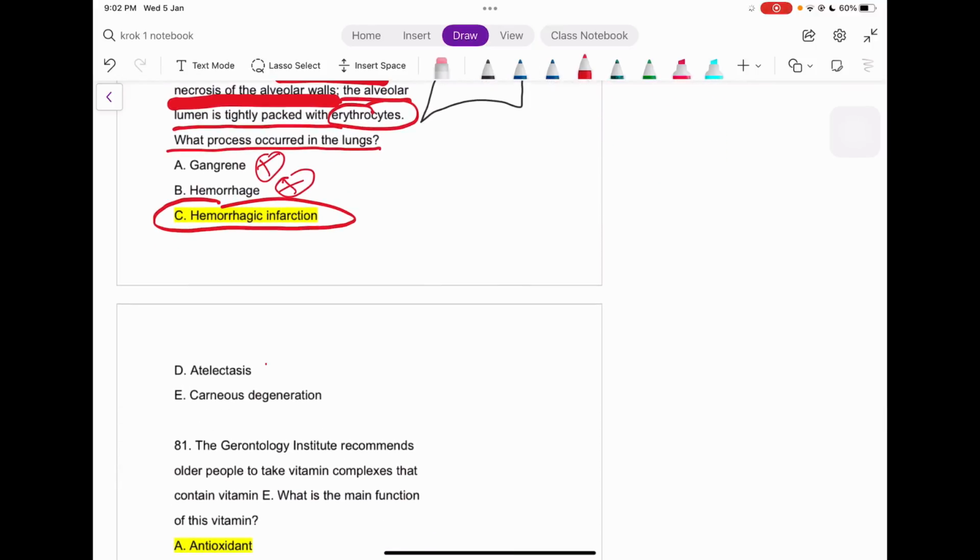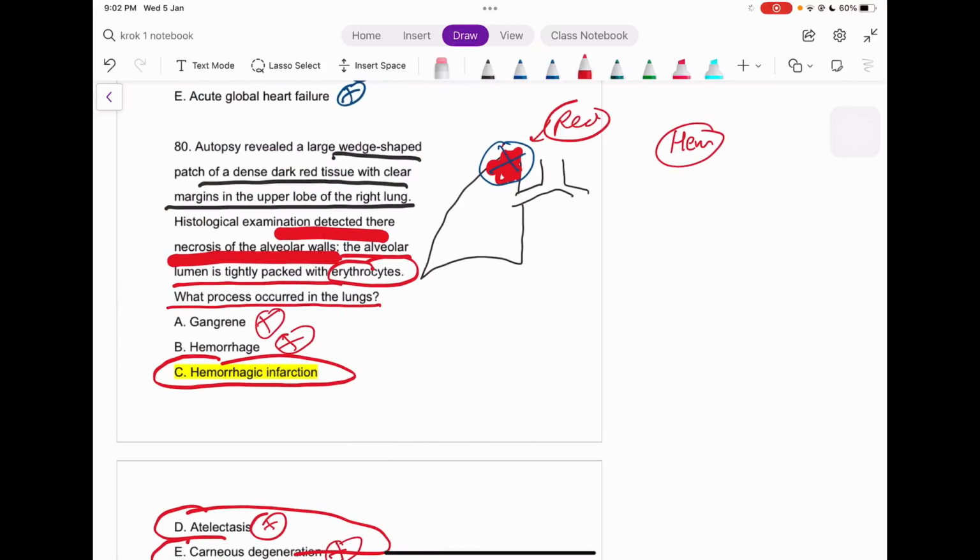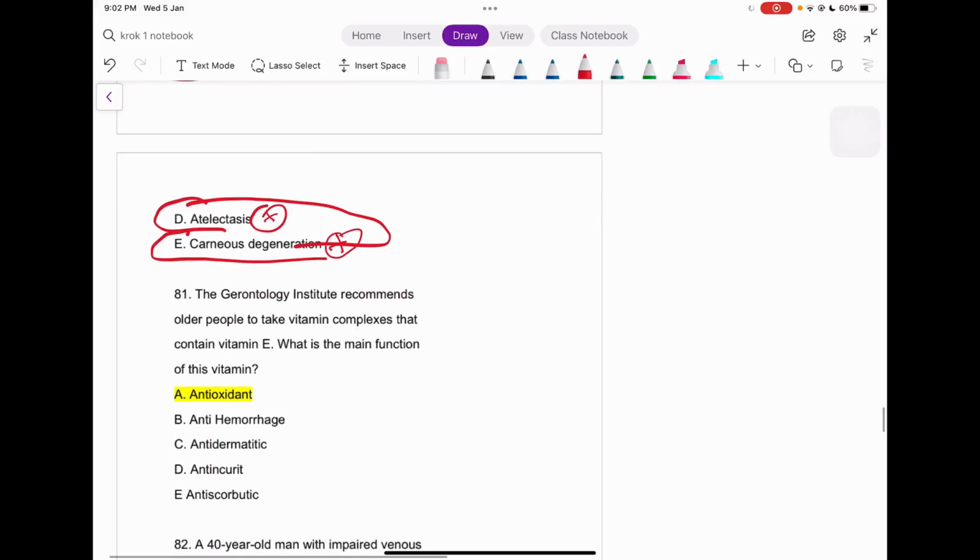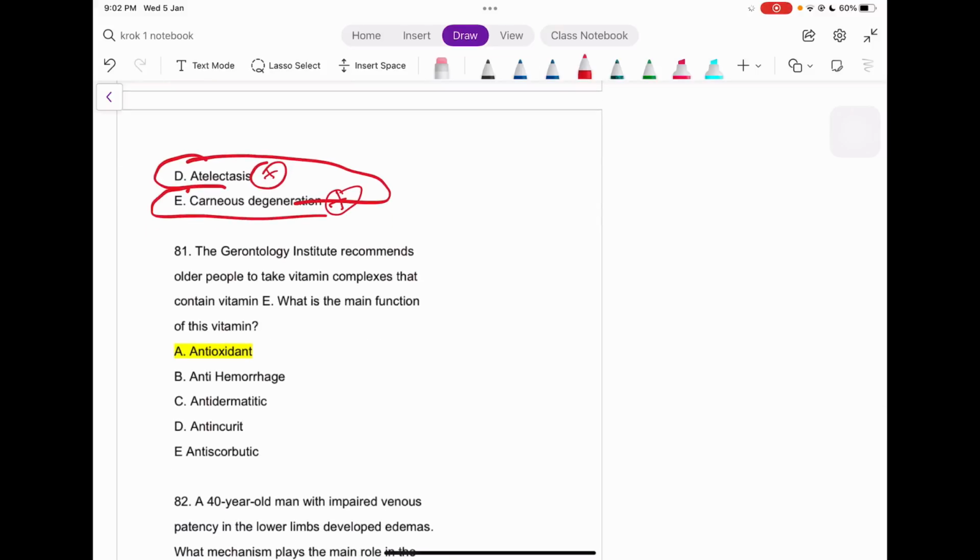Finally, the atelectasis and the Karne's degeneration can also be ruled out, because these are not even related to the topic we are talking about, right? So this is not even related. Next question. Just a direct question, guys.